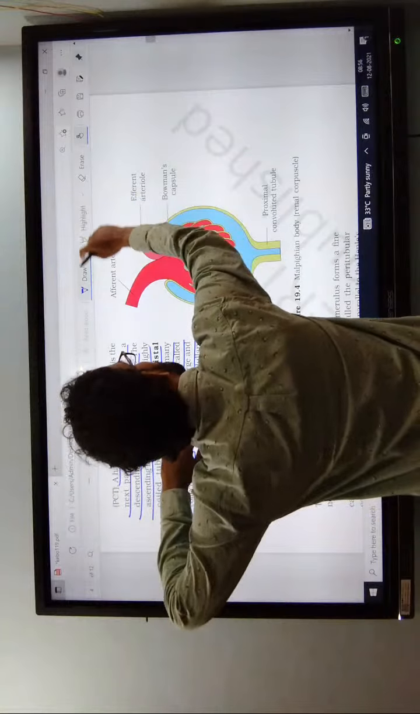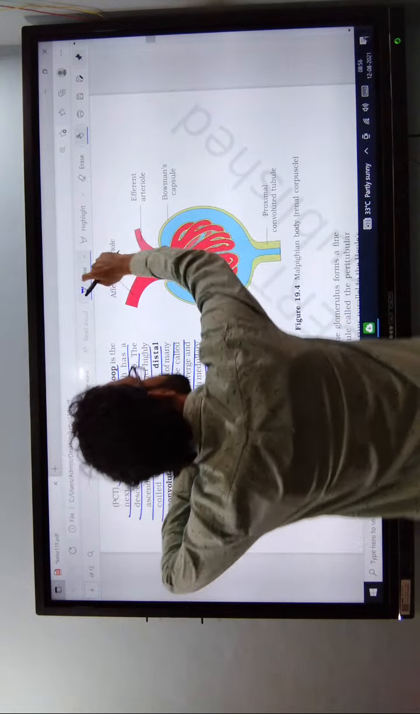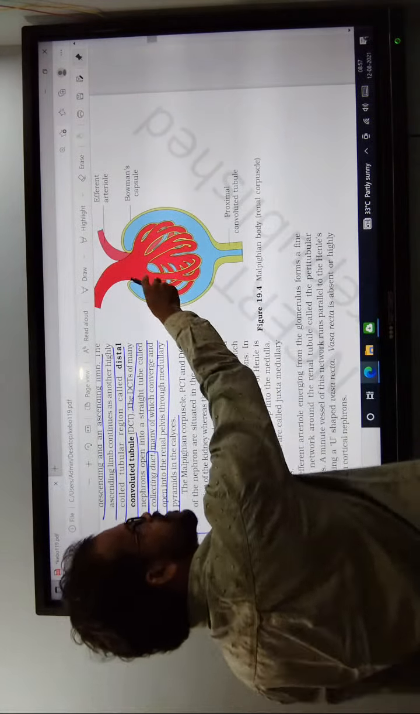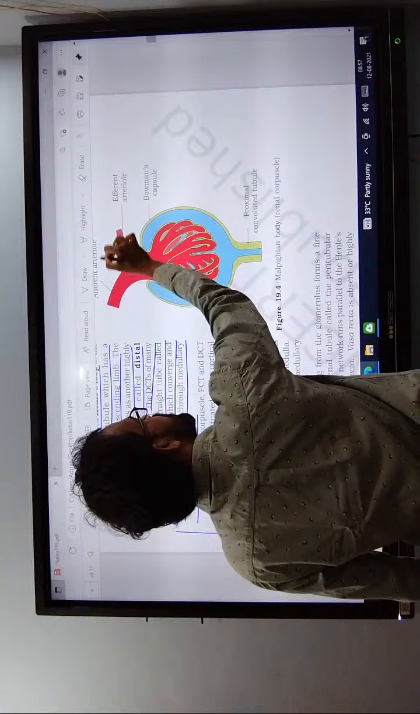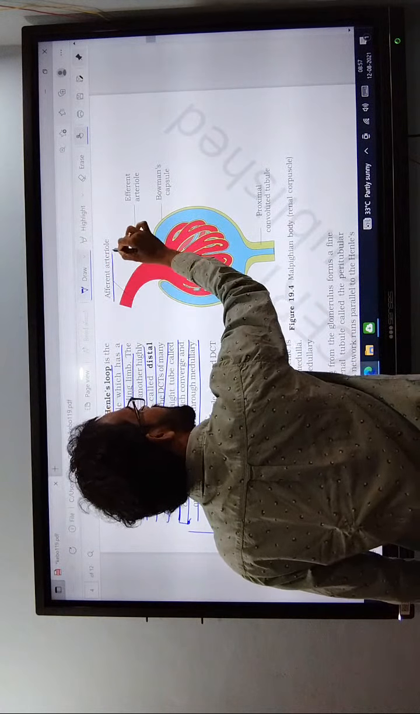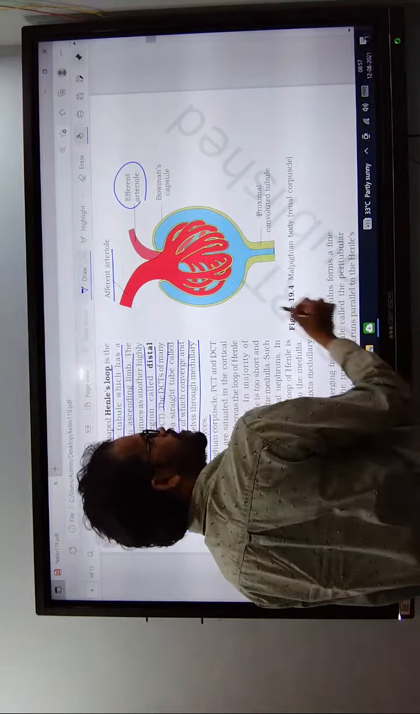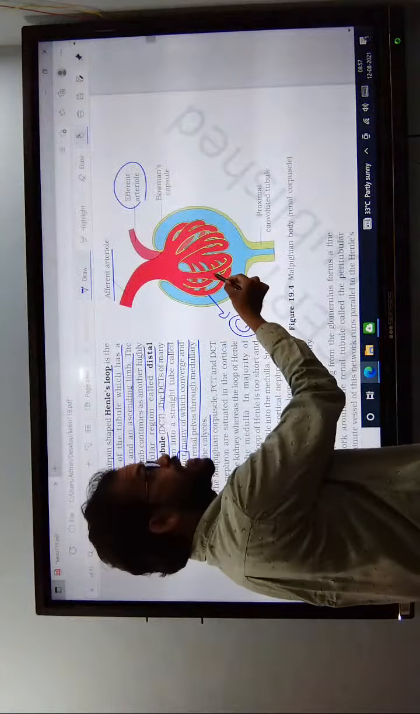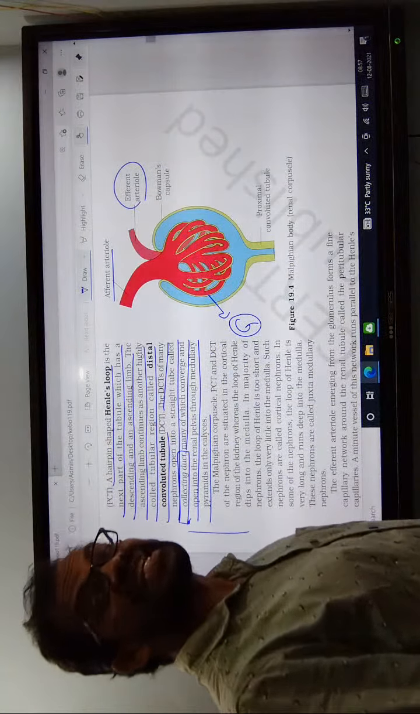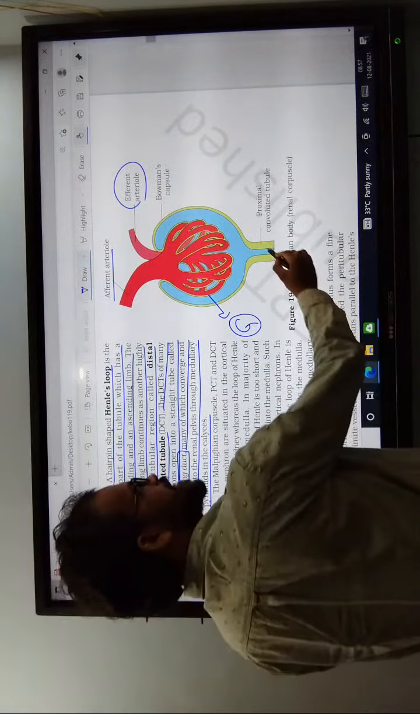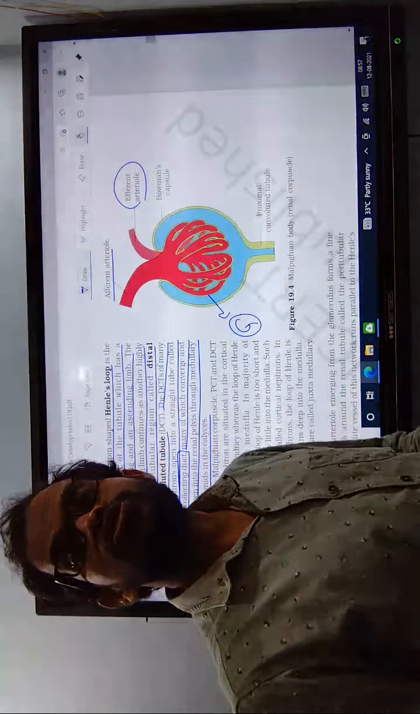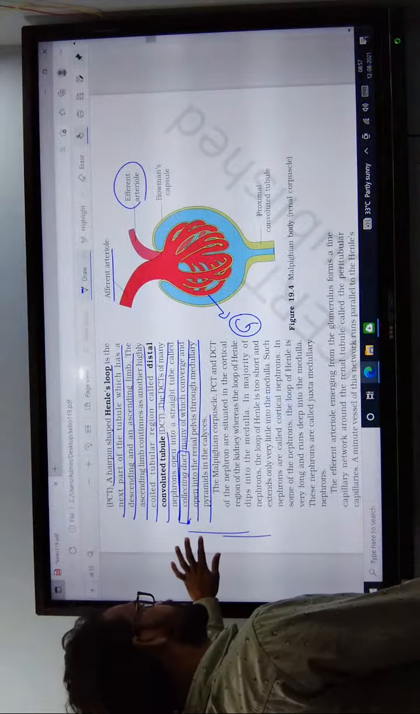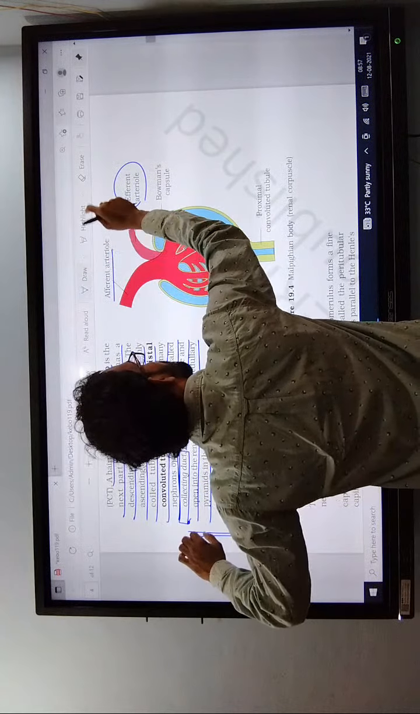Coming to the next one, the Malpighian corpuscle. This includes the afferent arteriole. The afferent arteriole gives rise to the glomerulus, and the glomerulus gives rise to the efferent arteriole. Next one PCT, next one Henle's loop, next one DCT, next one collecting duct.